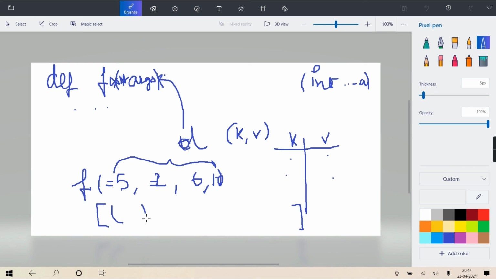Okay? So to visualize, I can show you like this. This is one tuple with only 2 values. Another tuple with 2 values, and this way it is a list. Ideally not a list, it is a dict_items set. Means actually this is an object of dict_items, but dict_items is also iterable. Therefore you can use it in a for loop. And now one by one this tuple is fetched, but that tuple contains 2 values, so you have unpacked it in 2 variables.